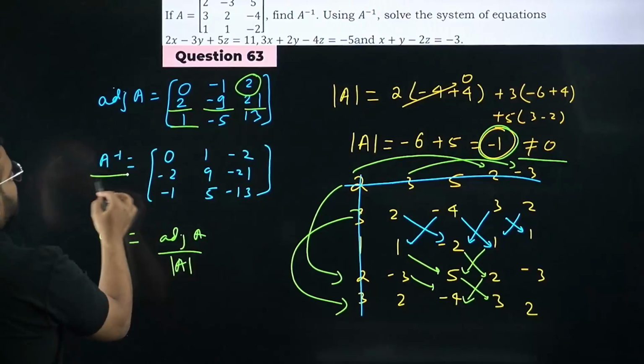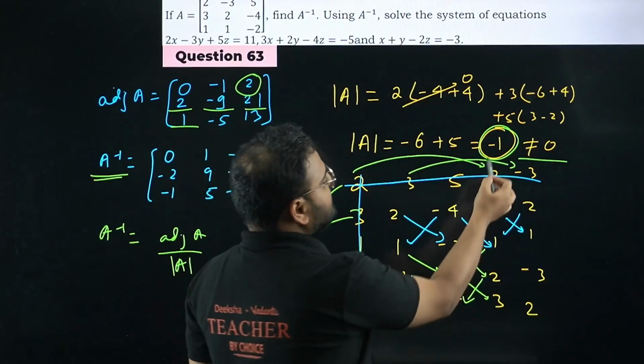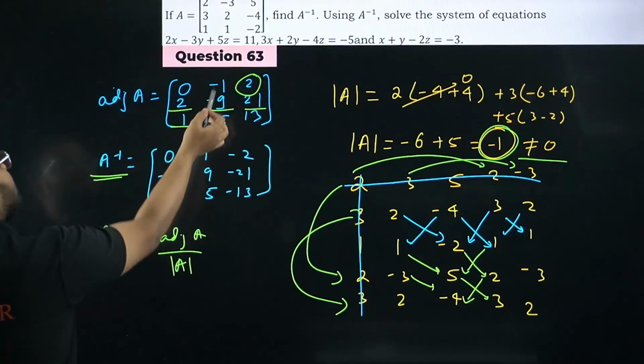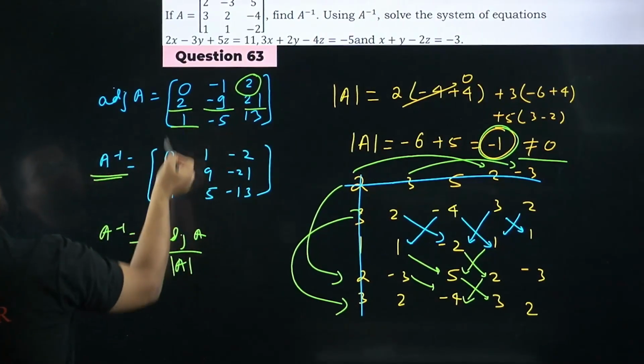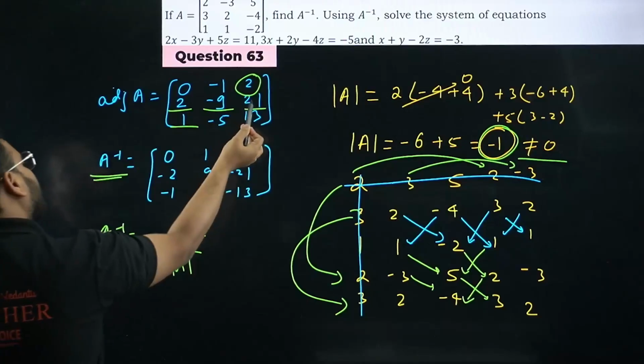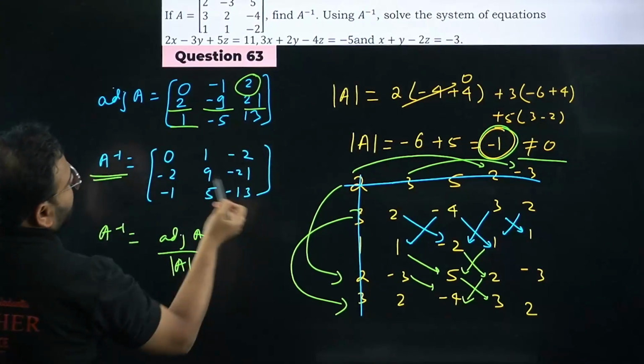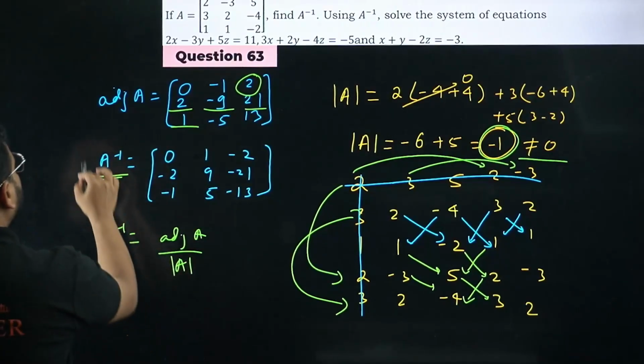This is A inverse, bacha. How is A inverse coming like this, sir? Because determinant is negative, sir. So you have to change the sign of all the terms. So 0, -1 becomes +1, 2 becomes -2, 2 becomes -2, -9 becomes 9, 21 becomes -21, 1 becomes -1, -5 becomes +5, 13 becomes -13. This is your A inverse.